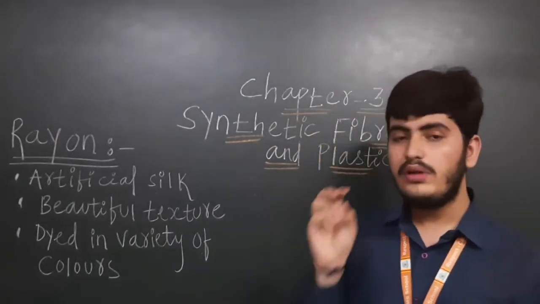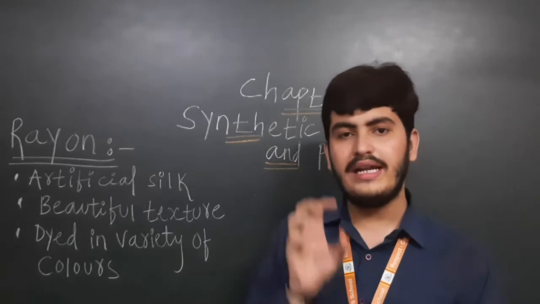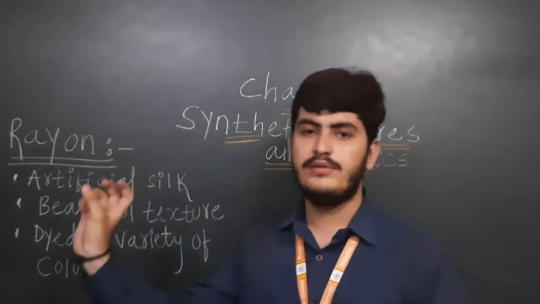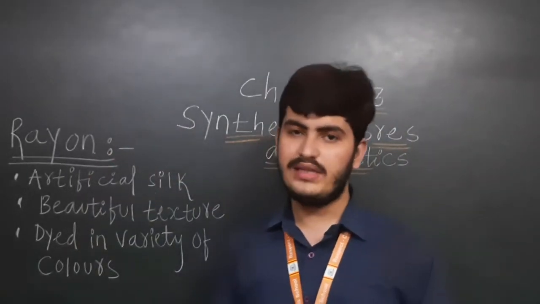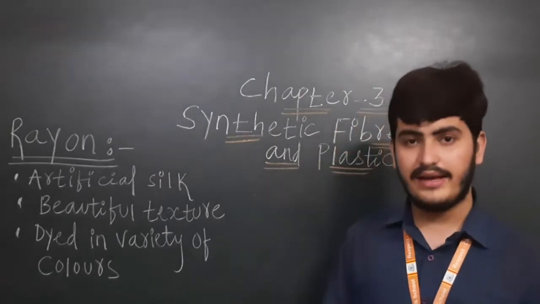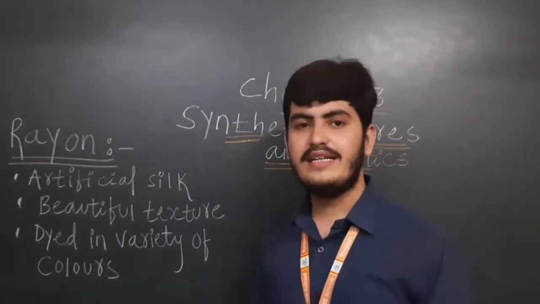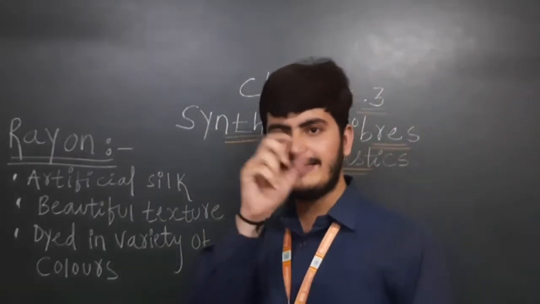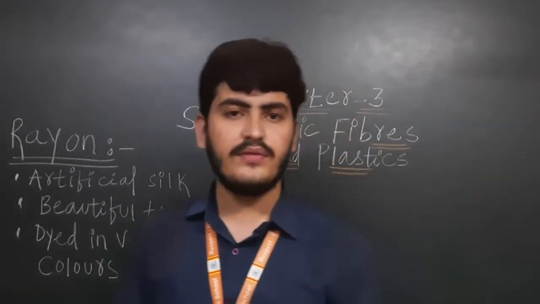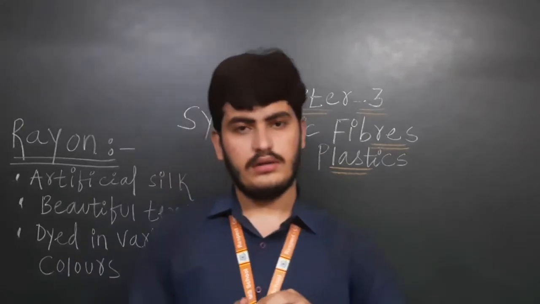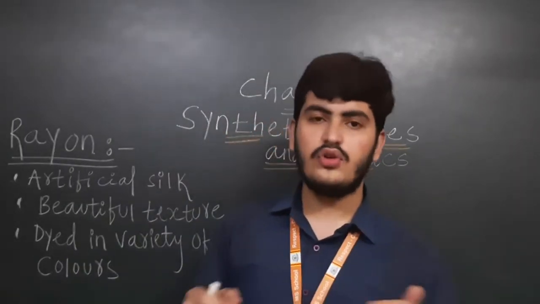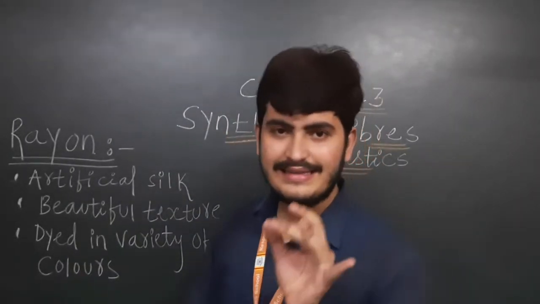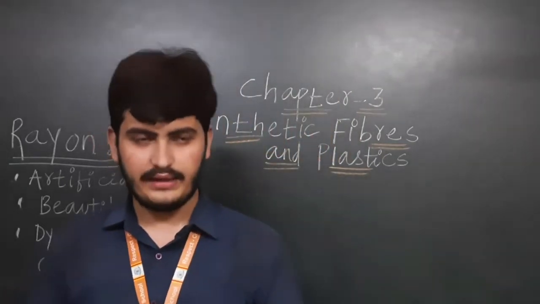I have told you that in this chapter we will learn only about synthetic fibers, the different kinds of synthetic fibers there are. Then we saw what synthetic fibers actually are. I gave you the example of beads and paper clips. If you join many small units together, a necklace-like form of beads will be there.